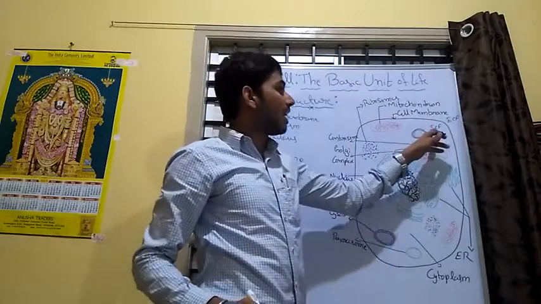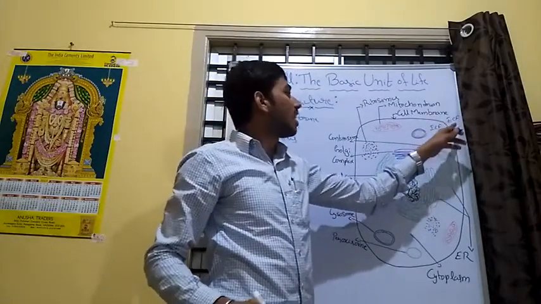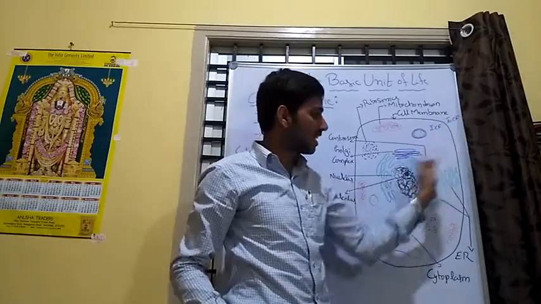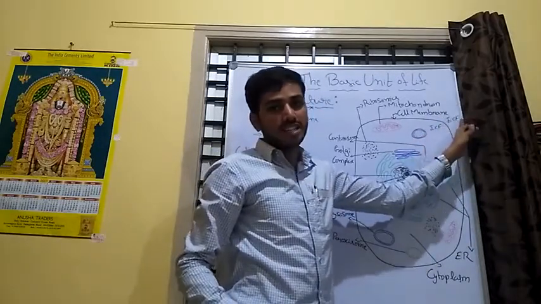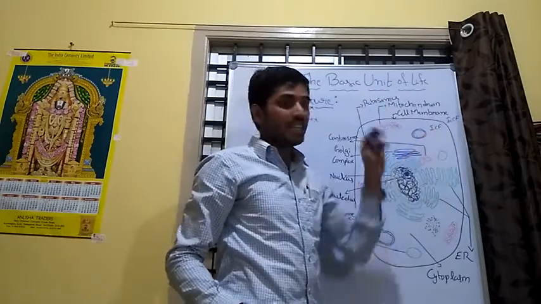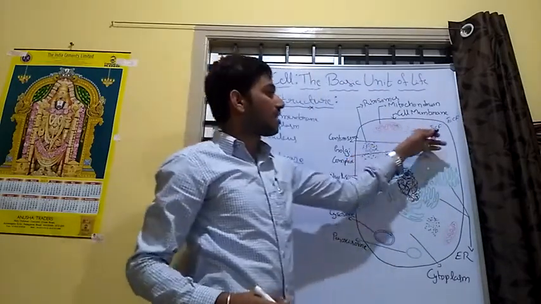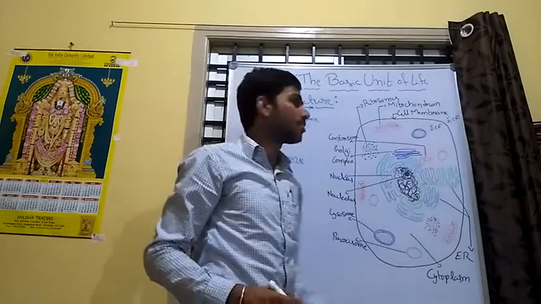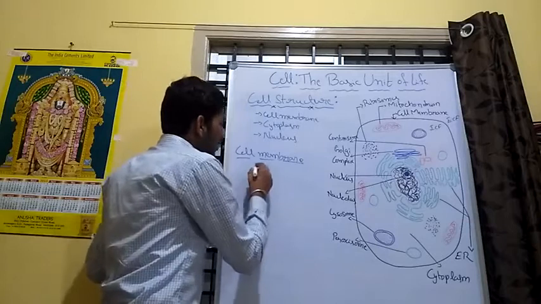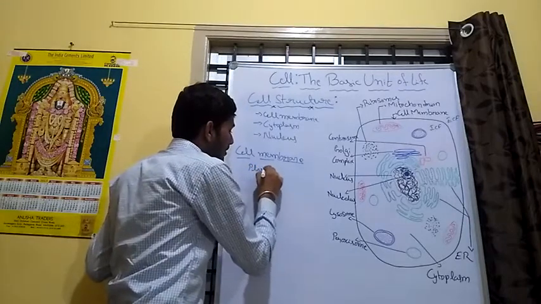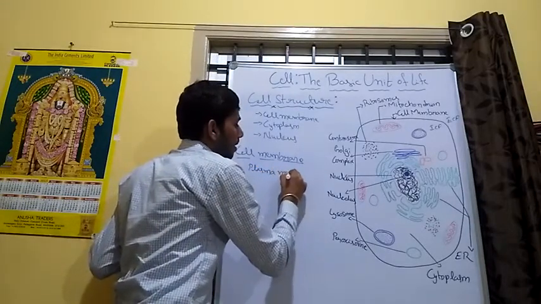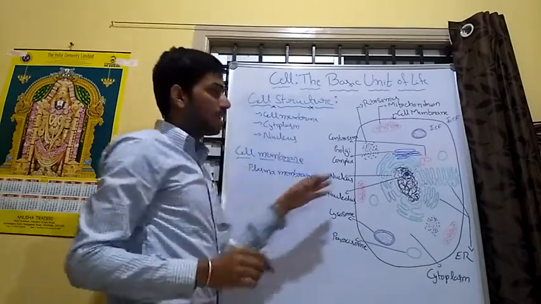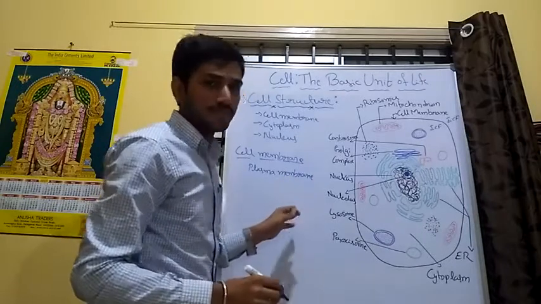ICF means intracellular fluid and ECF means extracellular fluid. The fluid present outside the cell membrane is called extracellular fluid, and the fluid present inside the cell membrane is called intracellular fluid. The cell membrane is also called the plasma membrane.